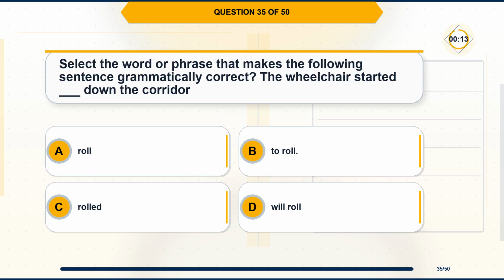Question 35. Select the word or phrase that makes the following sentence grammatically correct. The wheelchair started blank down the corridor. Option A, roll. Option B, to roll. Option C, rolled. Option D, will roll.